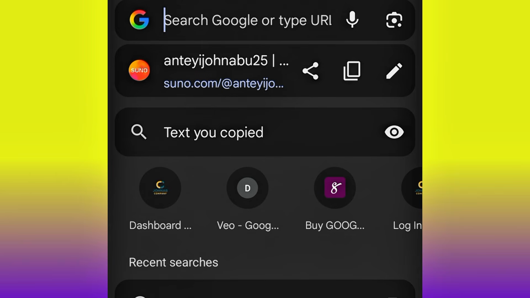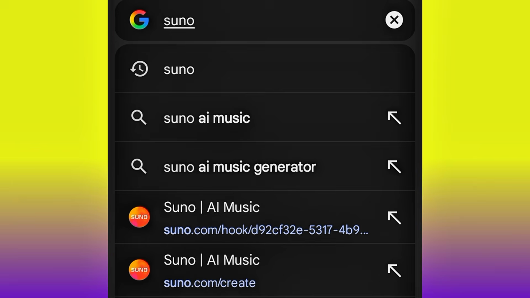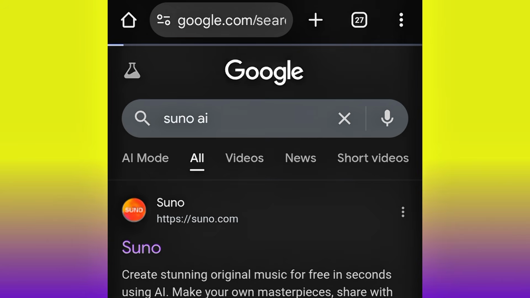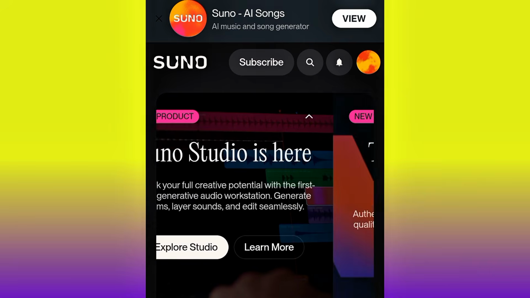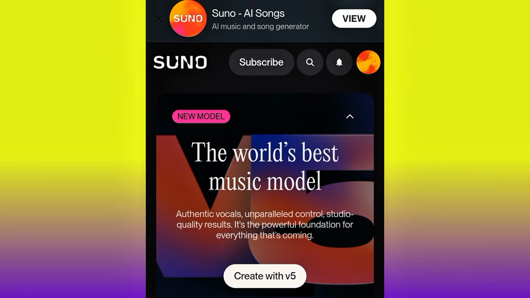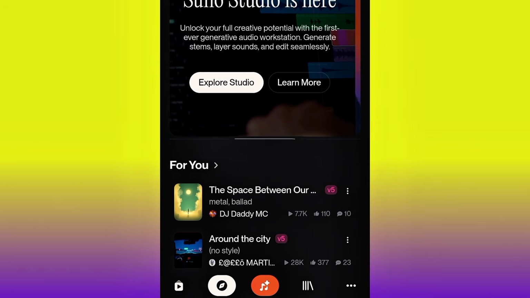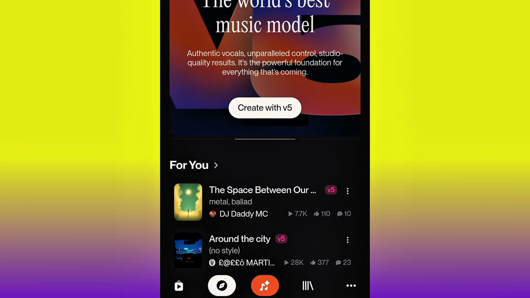Okay, so come to Chrome and search for Suno AI. Suno AI, hit OK. And then this particular first link, suno.com. So here we are on Suno AI interface. As a new beginner, they are going to ask us to create an account with them. For me, I've already have an account, so I just log in. Okay, so what you need to do now is to go ahead and click this icon, this middle icon, to create your music.